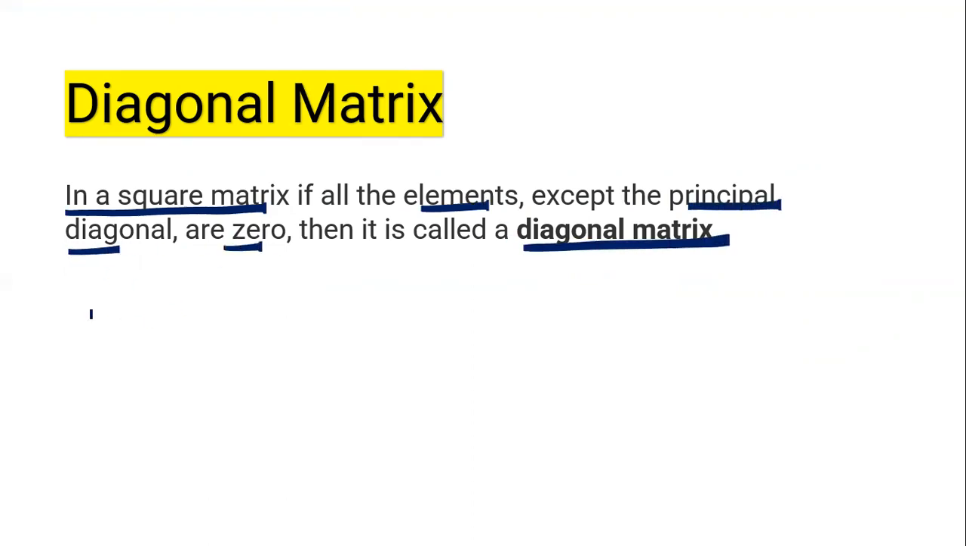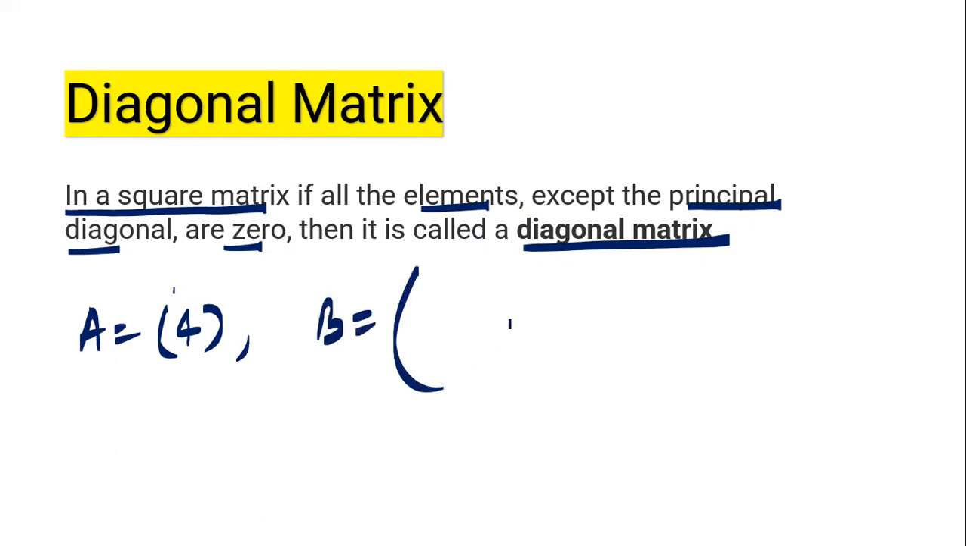Diagonal matrix. In a square matrix, if all elements except the principal diagonal are 0, then it is known as a diagonal matrix. For example, if I have a matrix like [4], this is an example of a diagonal matrix. There is only one element, the principal diagonal element, which is 4. So it is again a diagonal matrix.